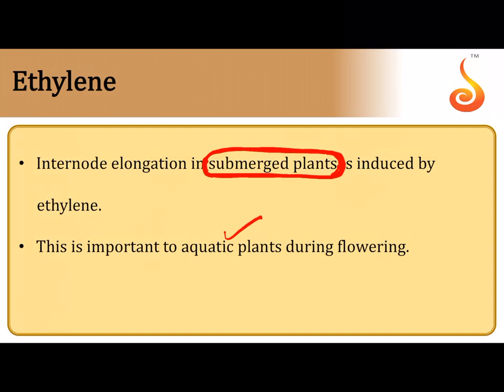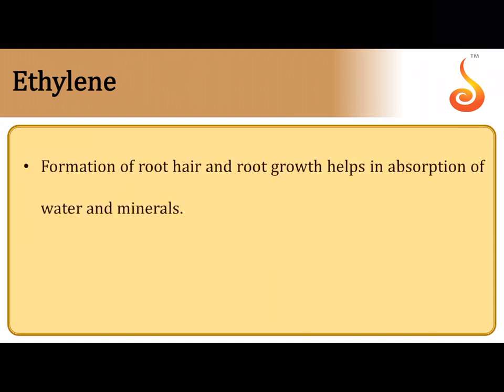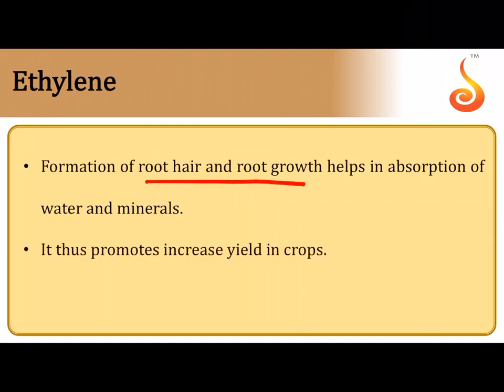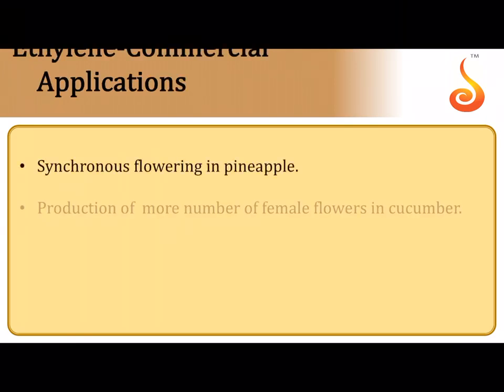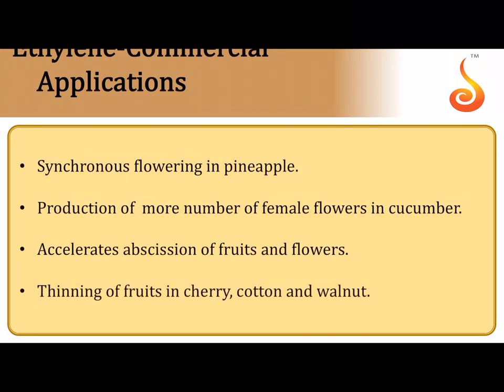This is also important for aquatic plants because aquatic plants have to come up to the surface of water, and then some of them like water lily and eichhornia, they flower above the surface or level of water, and that is possible because of ethylene. Formation of root hair and root growth, I have already discussed about it, and thus it increases the yield in crops. And what are the applications of it?